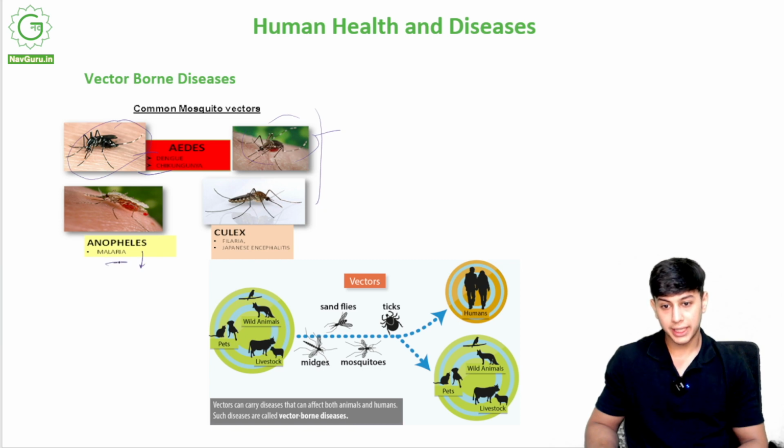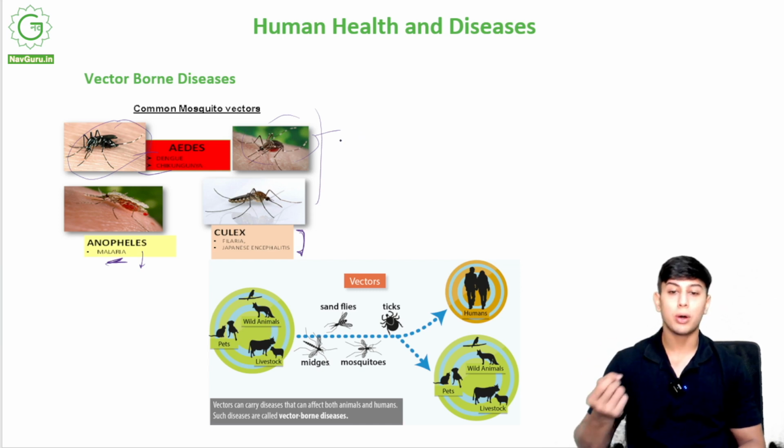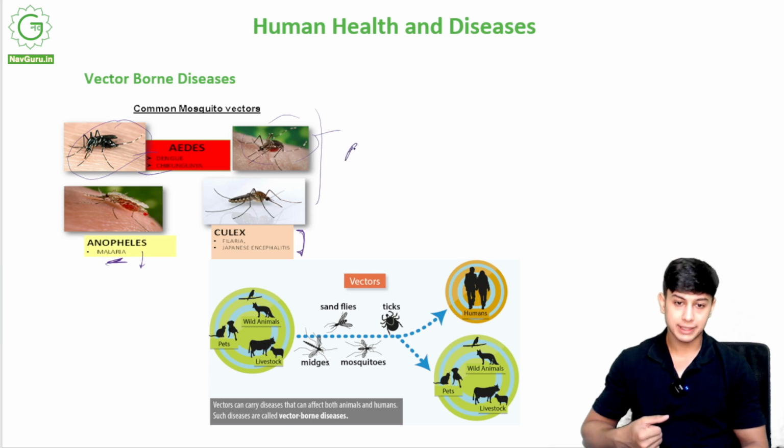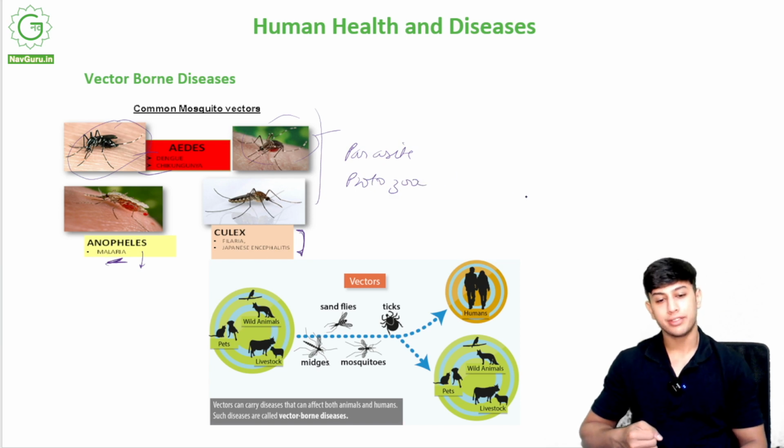Anopheles causes malaria. The Culex mosquito causes filaria and Japanese encephalitis. These are some diseases caused by mosquitoes. The mosquito is a very common vector because it sucks blood. It is a parasite. It contains protozoa and can easily infect humans.